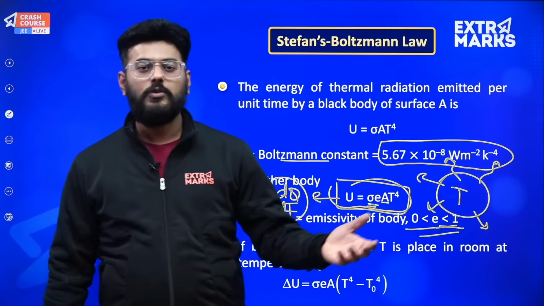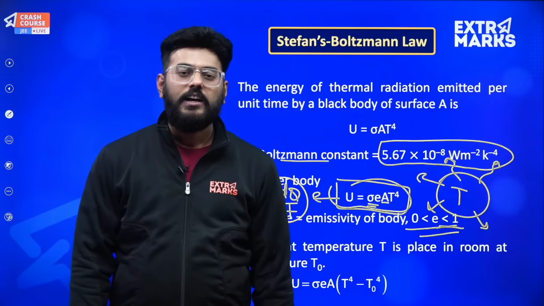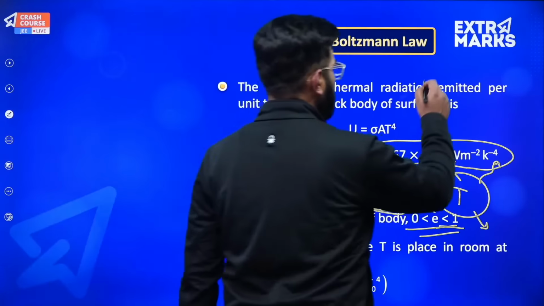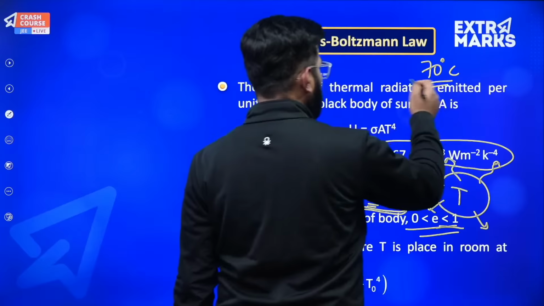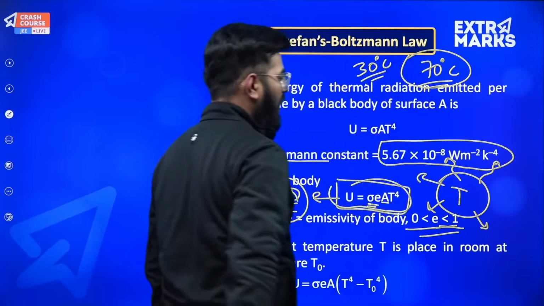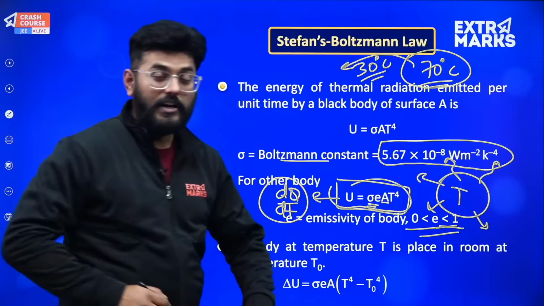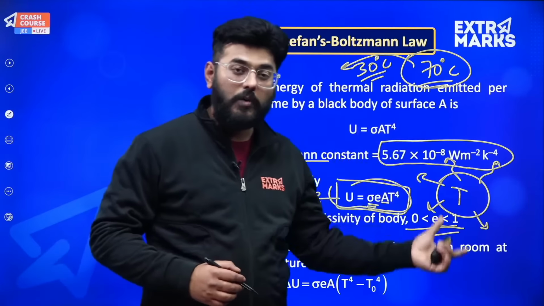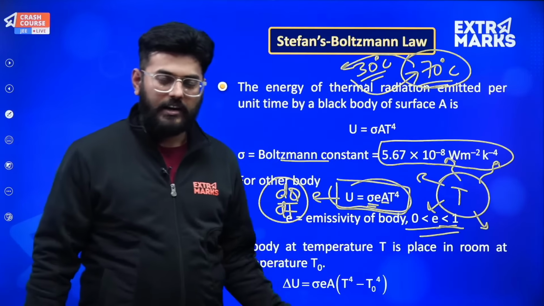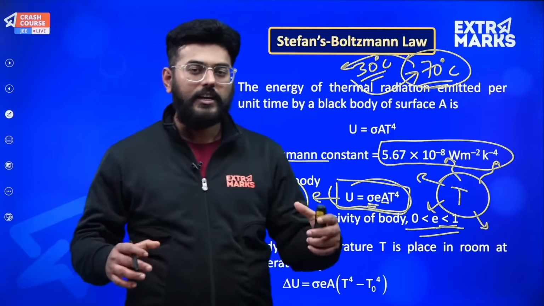Now a body can also absorb. For example, suppose we have a cup of tea whose temperature is presently around 70 degrees centigrade, and it has been placed in a room whose surroundings are at 30 degrees centigrade. There will be radiation from the tea to the surroundings, which is known as emission, and there will be absorption as well. Absorption will be from the surroundings into the tea, and the energy transfer or the change in temperature which occurs will be the net cumulative result of that.